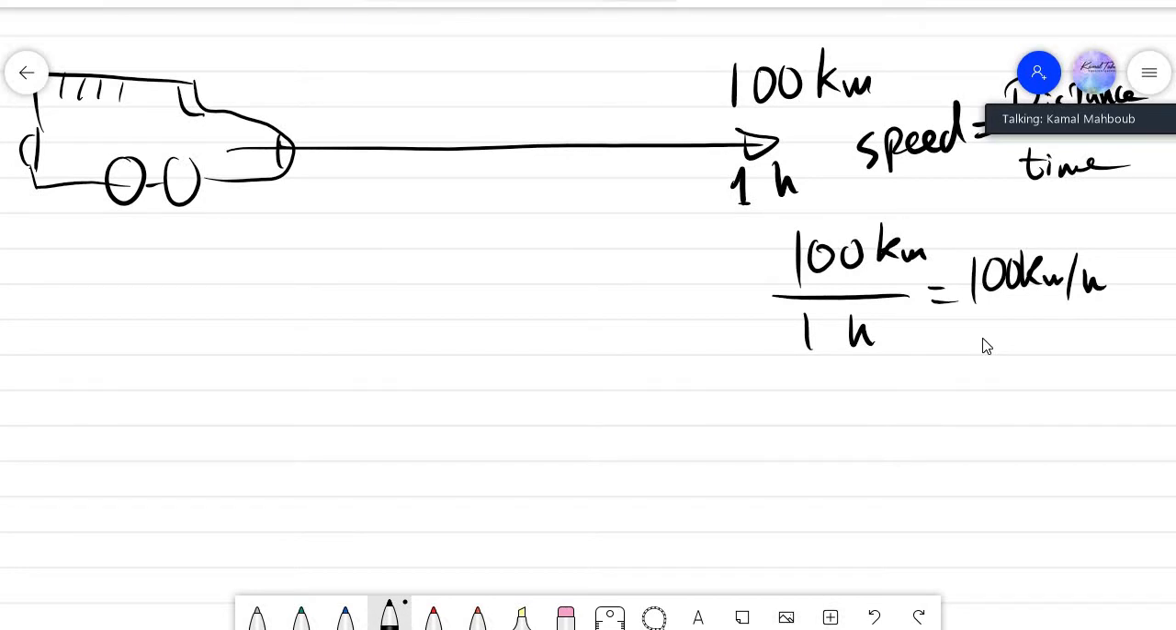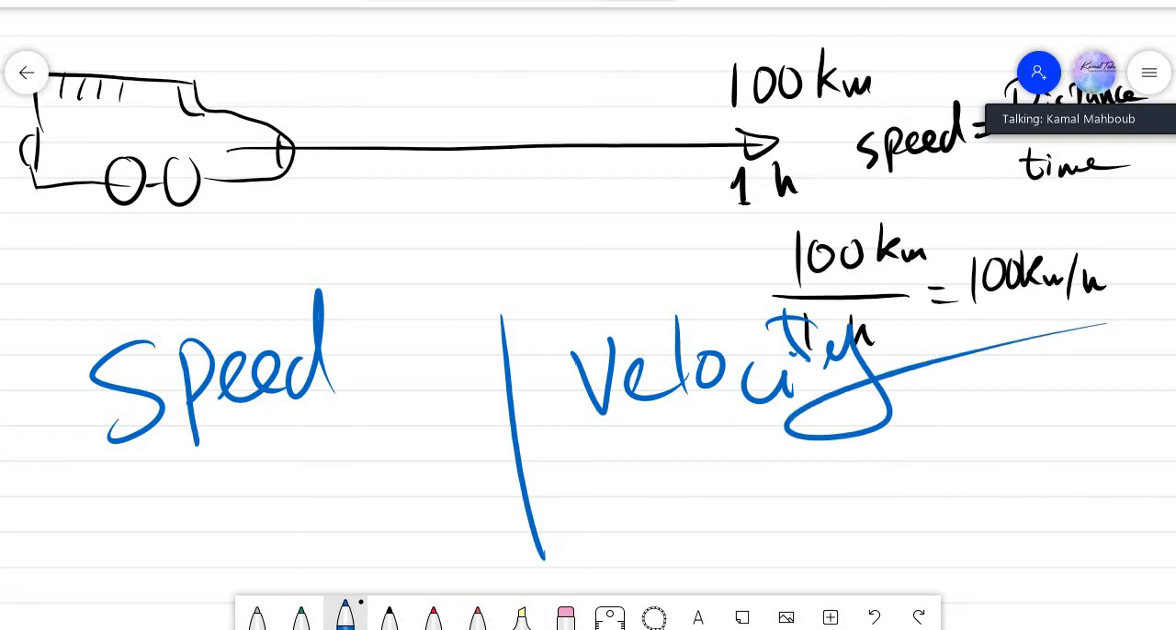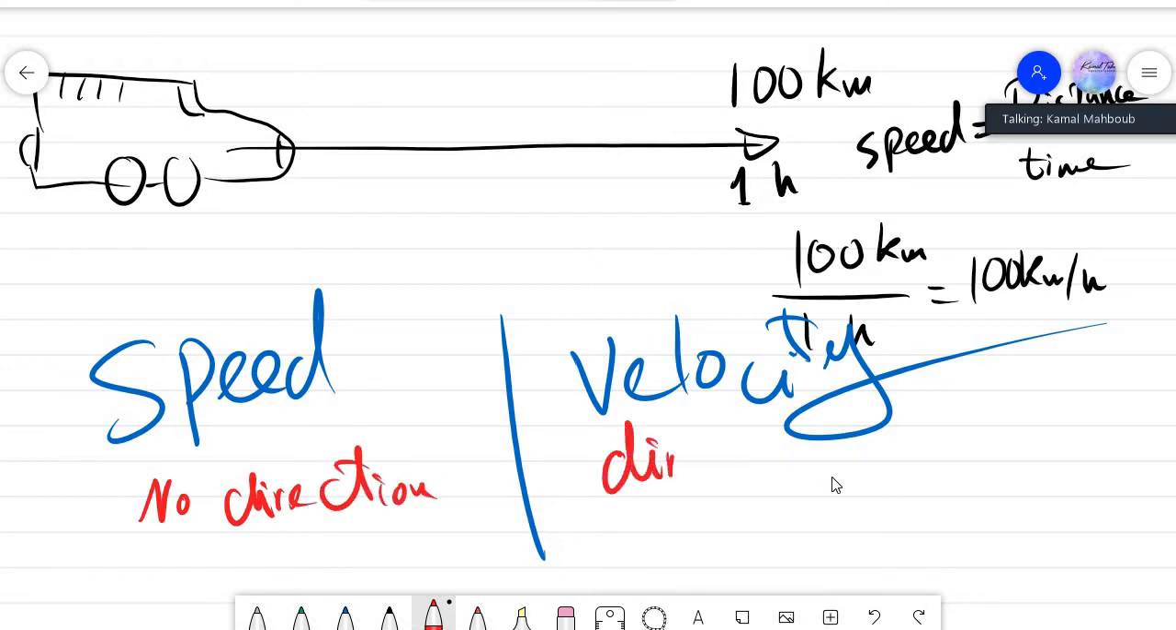Again, guys, what's the difference between speed and velocity? Repeat with me, please. Velocity. What is the difference? Now, speed, we do not have direction. No direction. We just have numbers. But velocity, we have direction.